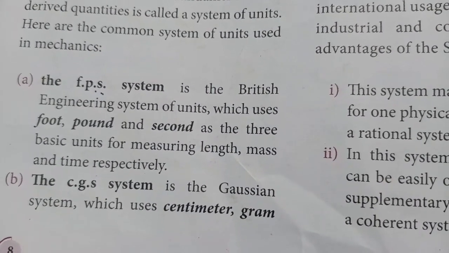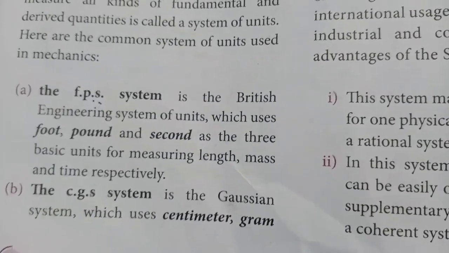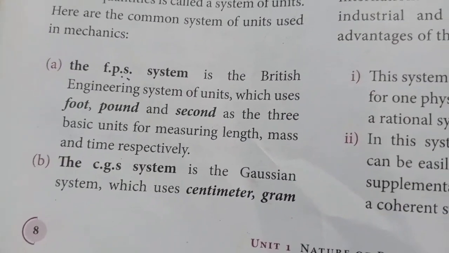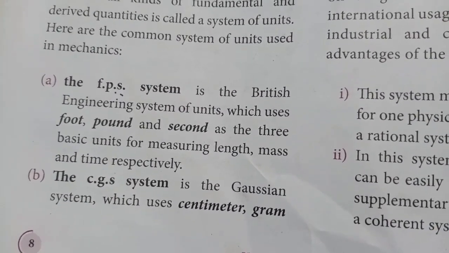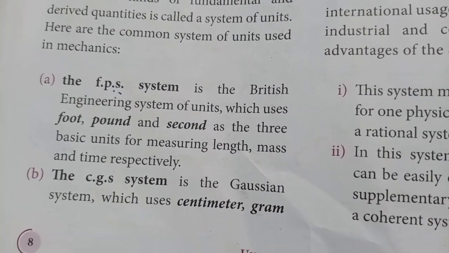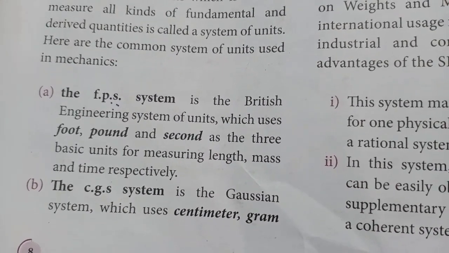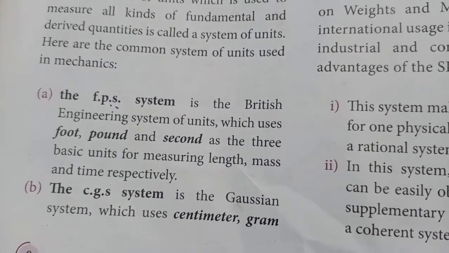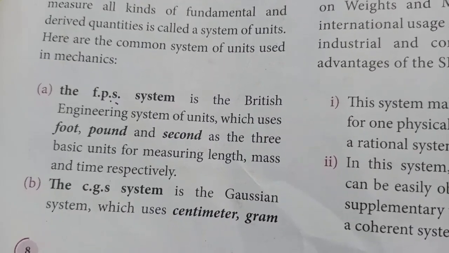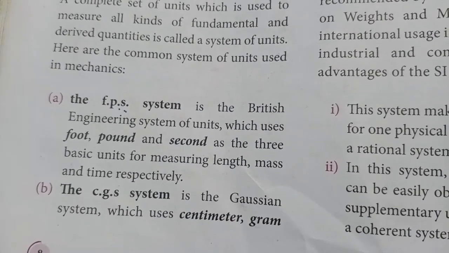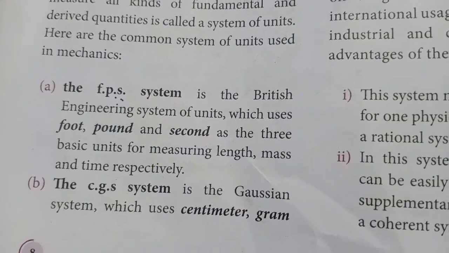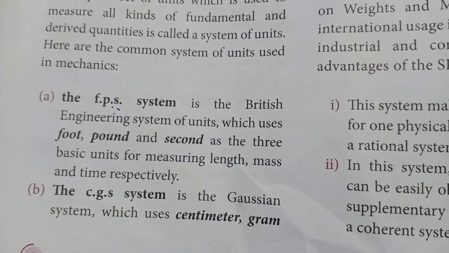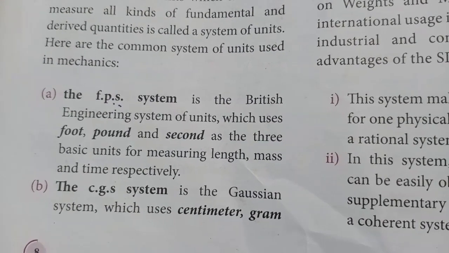Then the second type of unit is CGS system. In CGS, C means centimeter, G means gram, S means second. This is also an important question. Different types of units: FPS system, CGS system, and the third one is MKS system. FPS means foot, pound, second.